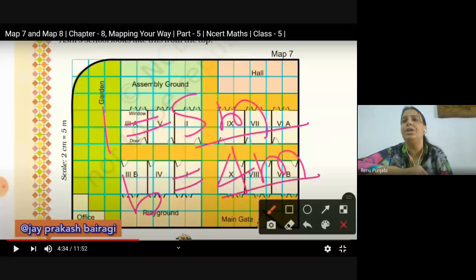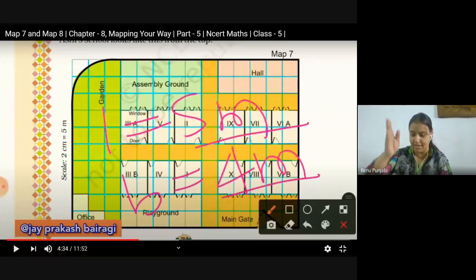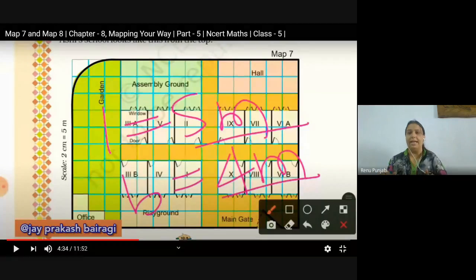This we are measuring on the basis of the scale which is given to us. You can see on your left side, the scale of the map is given: 2 centimeter is equal to 5 meter. On the basis of this, we are calculating the squares which are given. Am I clear to everyone? Show me thumbs up. Till here it is clear, everyone?